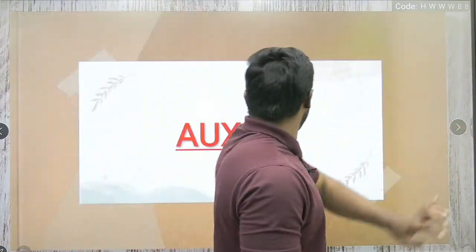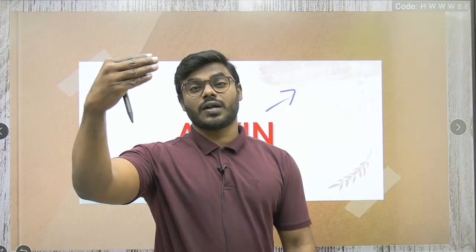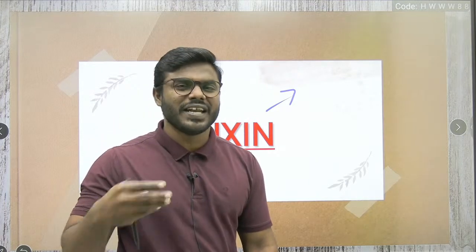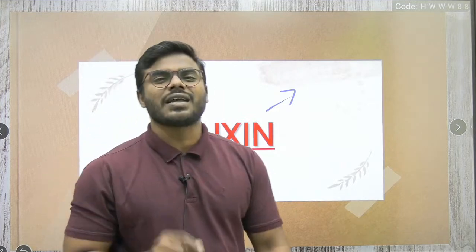So now we are starting with the first and most important hormone, friends, that is auxin. Why are we starting only from auxin? Because when compared to all other hormones, auxin was asked in the exam multiple times. Every hormone was asked many times, but auxin was asked the most. So that's why we are starting with auxin.